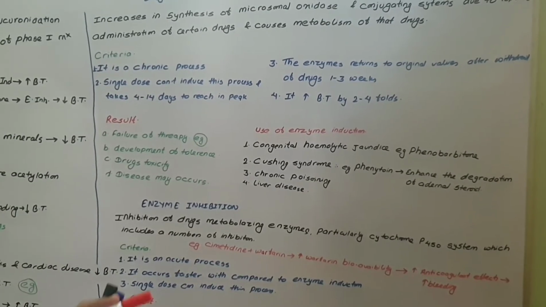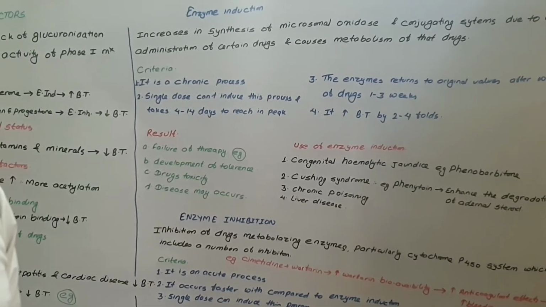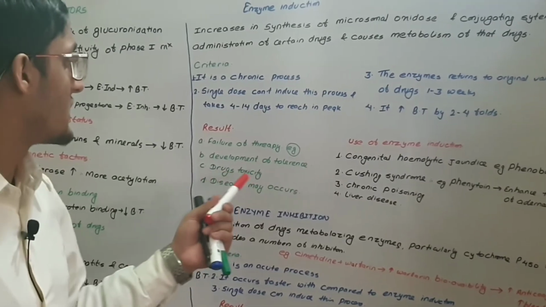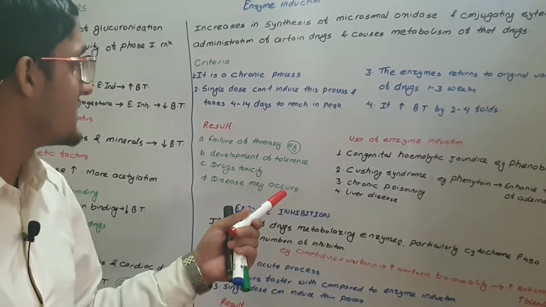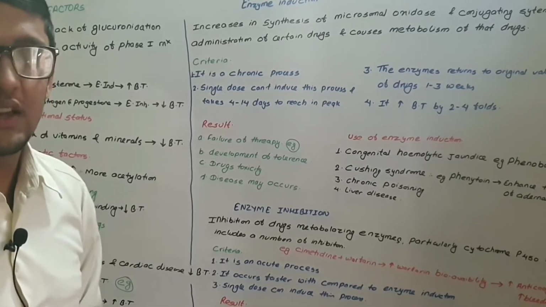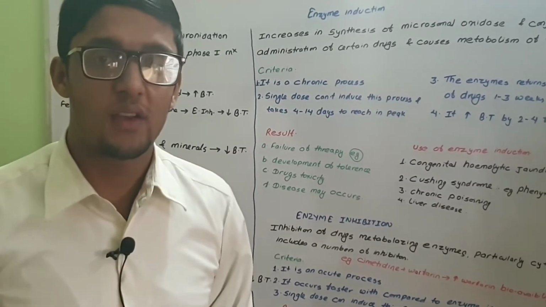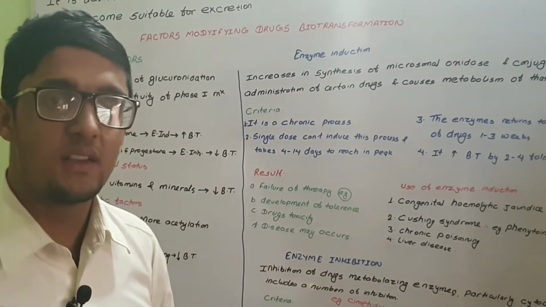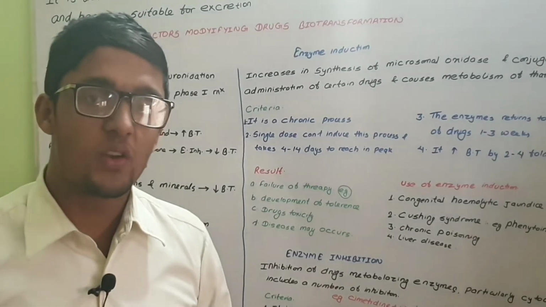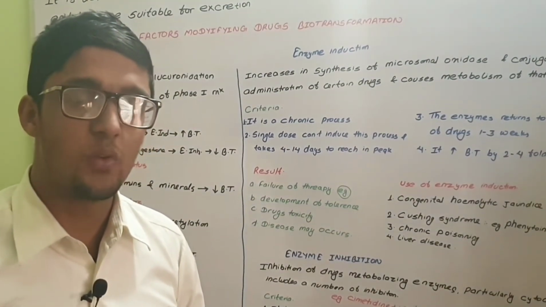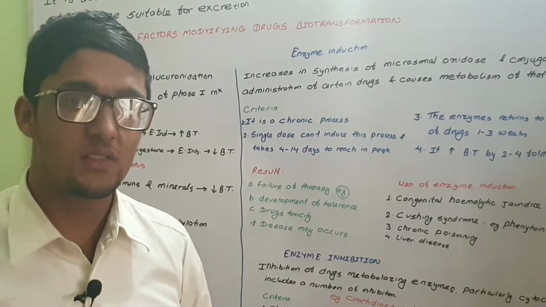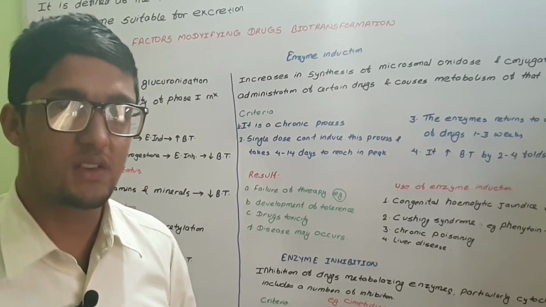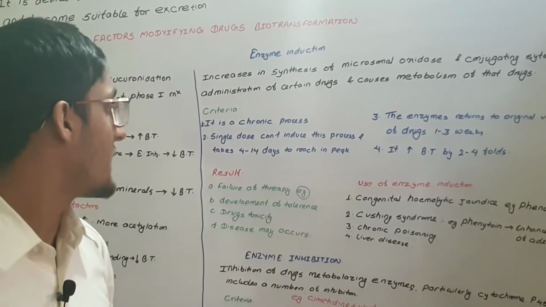Let's discuss the results of enzyme induction. The results are failure of therapy, development of tolerance, drug toxicity, and in some cases disease may occur. In failure of therapy, when we give the anti-tubercular drug rifampicin with oral contraceptive pills, more metabolism of the oral contraceptive pills occurs due to enzymatic activity, which causes failure of contraception. This is an example of failure of therapy.